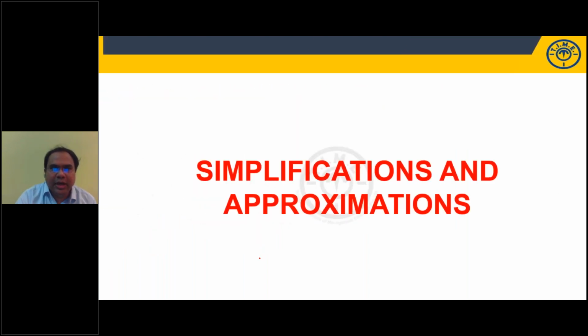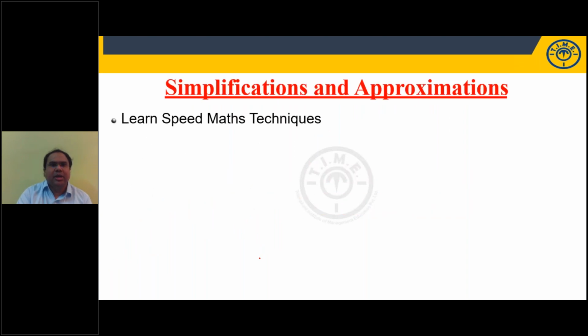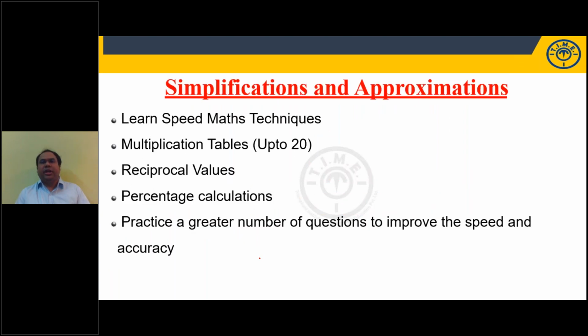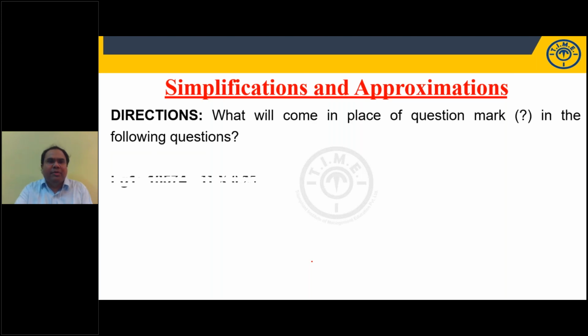Right, students. Let us look at simplifications and approximations. What you need to do is, in simplification and approximation, you have to learn the speed math techniques. I have taken up only a few speed math techniques, but you have to learn all these speed math techniques: multiplication tables, reciprocal values, percentage calculations. Most importantly, you cannot afford to lose marks in this topic because it is an easy and scoring area. Practice more number of questions. Try to practice so that you will improve your speed as well as accuracy. Right, students? Let us take up 1 or 2 simplification questions. Let us try this. 13574 divided by 11 into 0.25. Try to answer this question.